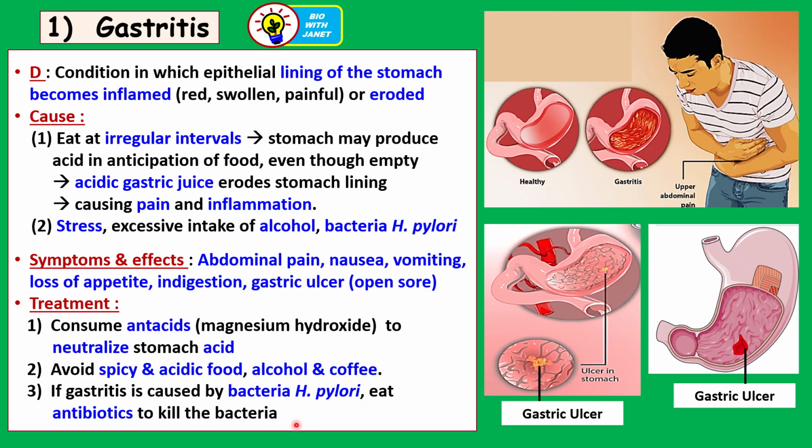Now, if the gastritis is caused by the bacteria H. pylori, then doctors will recommend the consumption of antibiotics over a period of a few weeks to kill the bacteria. Okay, so tests can be done to test for the presence of this bacteria H. pylori, and then after the antibiotics are given, tests are done again to make sure that all this bacteria is eliminated.